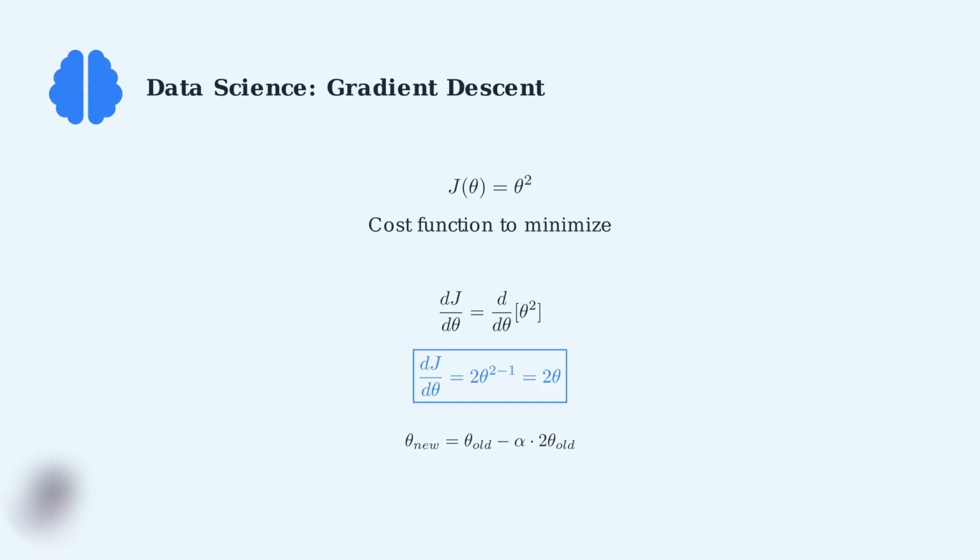This gradient, 2 theta, tells the algorithm which direction to move the parameter. If theta equals 3, the gradient is 6, indicating the algorithm should decrease theta to minimize the cost function. These three examples demonstrate the power rule's versatility across disciplines.